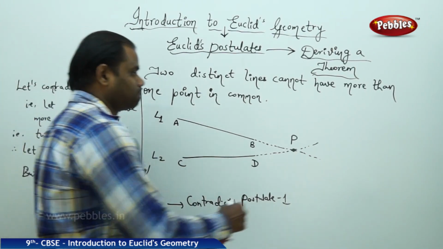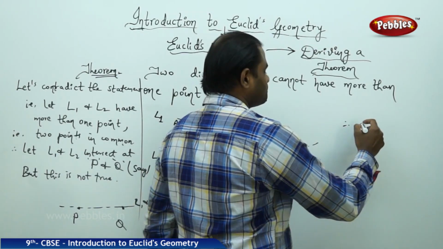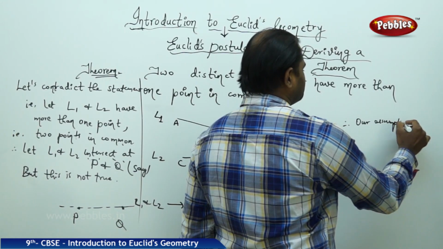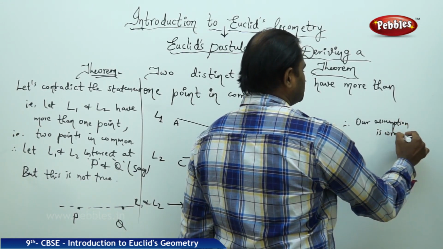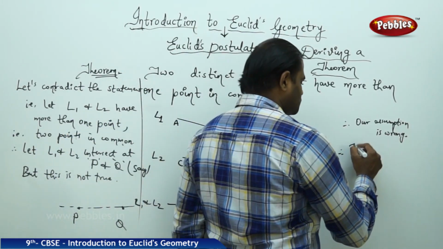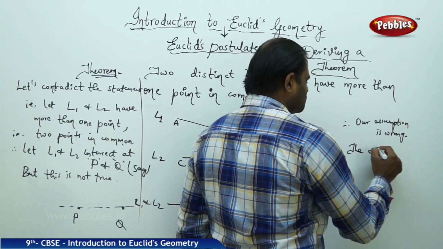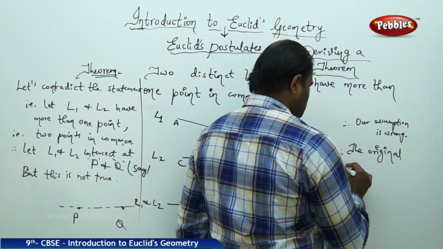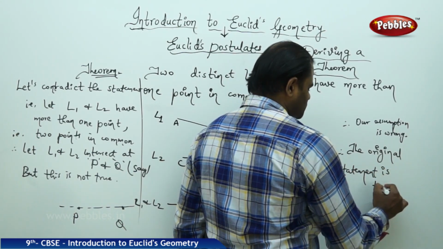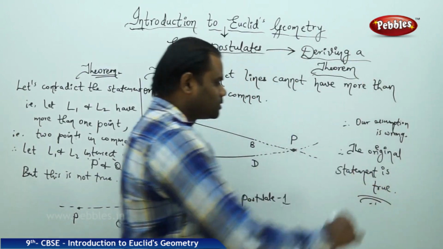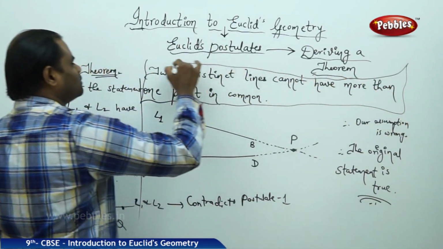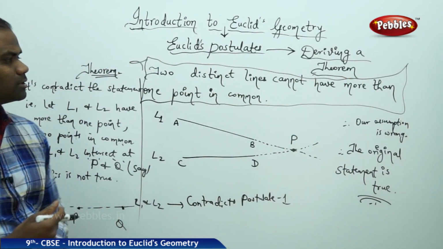Therefore, our assumption is wrong. Therefore, the original statement is true. The original statement which says 2 distinct lines cannot have more than one point in common.